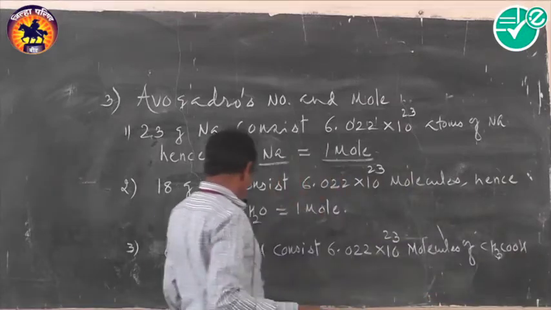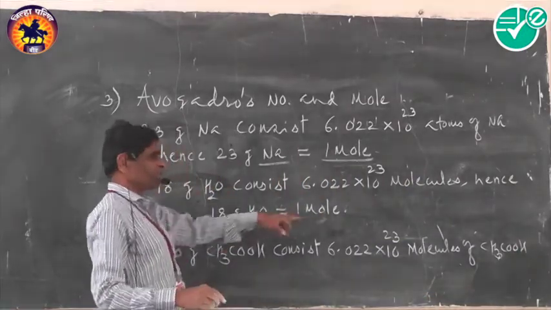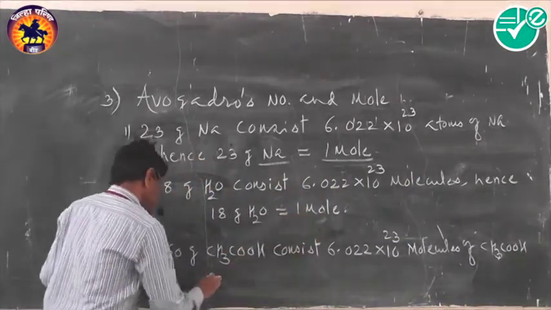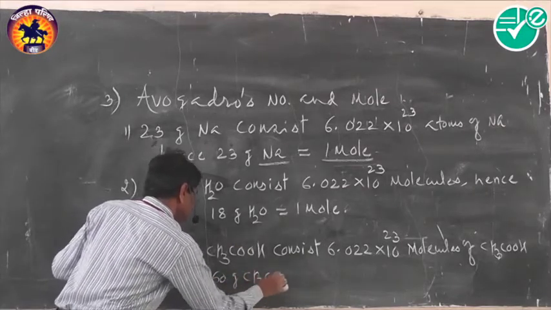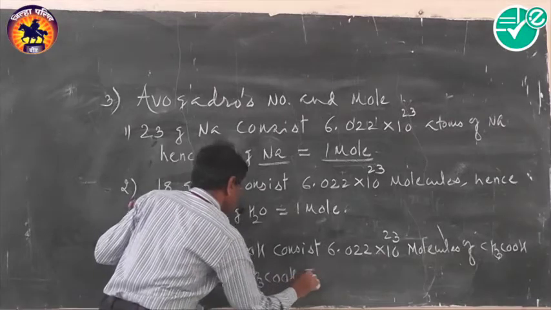And thus remember, 60 gram of acetic acid consists of Avogadro's number of molecules, and so 60 gram acetic acid is considered as 1 mole.